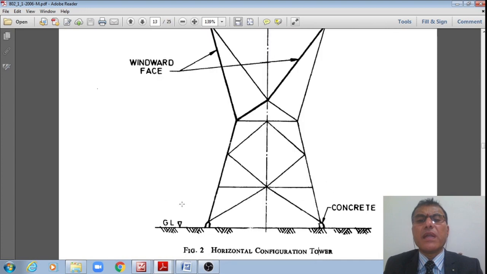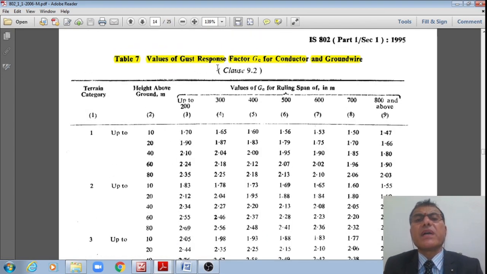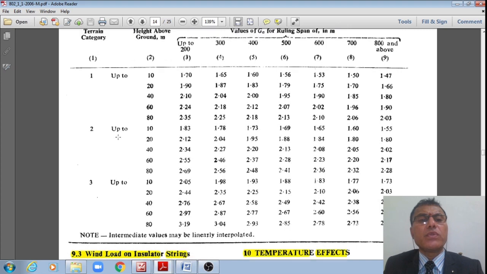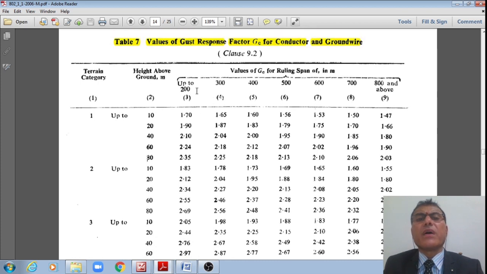Now we will go to the table 7, students. That is how the values of the gust response factor for conductors and ground wires. Terrain category 1, 2, 3, we already saw that. The height starting from 10 to 80 meters, that I already told. Now, these are the values of GC for ruling spans.